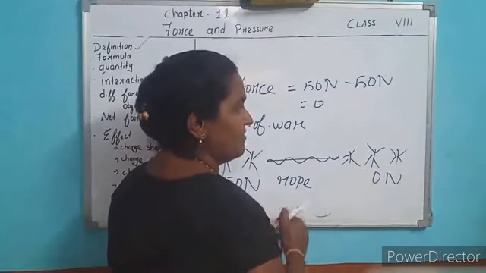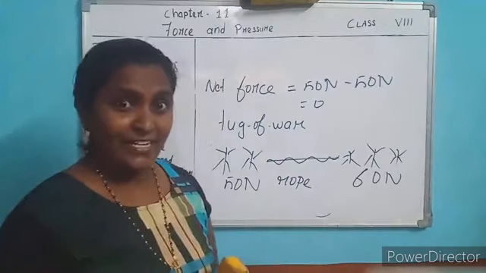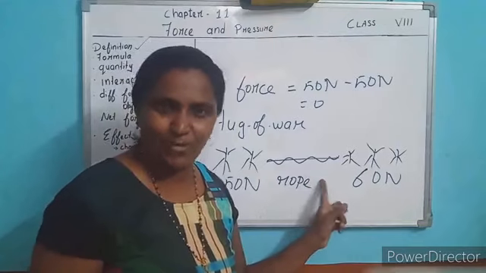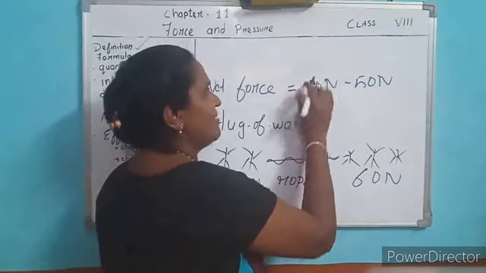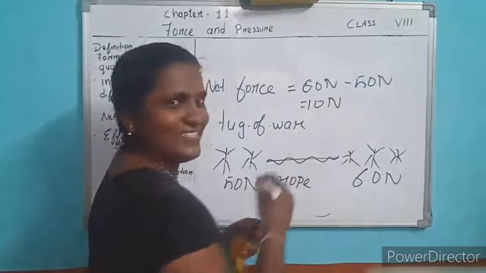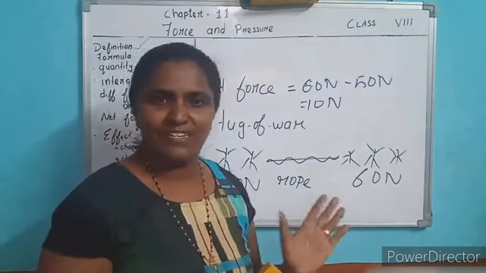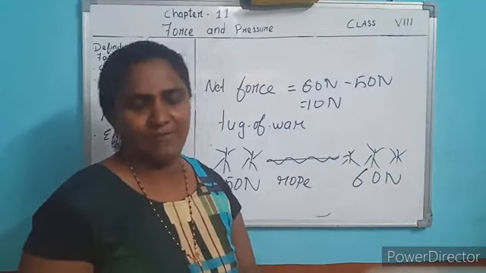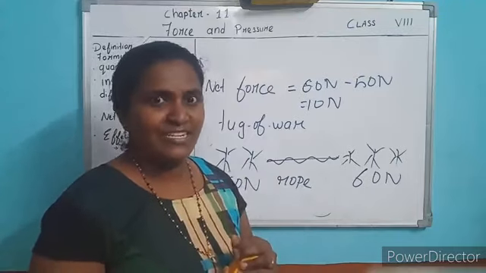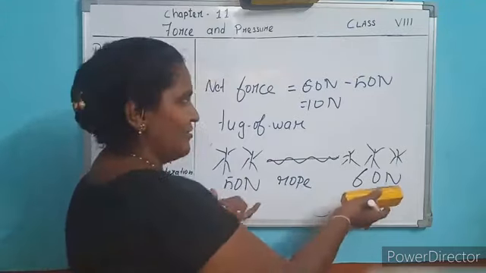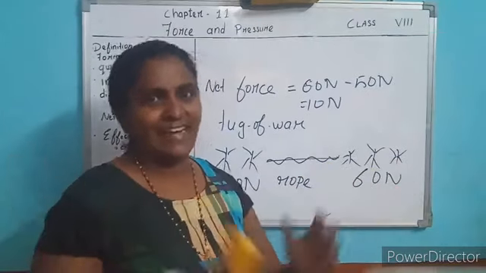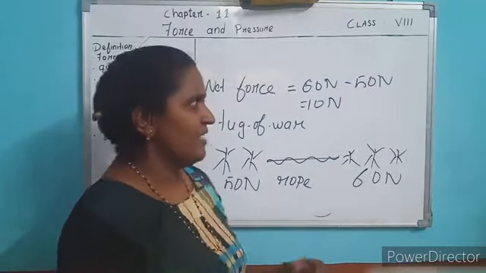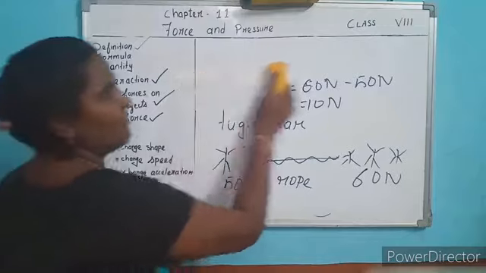Suppose here it is 60 Newton. Will there be any net force? Yes. There is net force acting on this object. How will you find it? 60 minus 50. So net force is 10. 10 Newton is the net force on this object. Now tell me what is net force? It is the difference between two forces which exist in opposite direction on an object. Subtract both. Understood? Next we move to effect of a force.